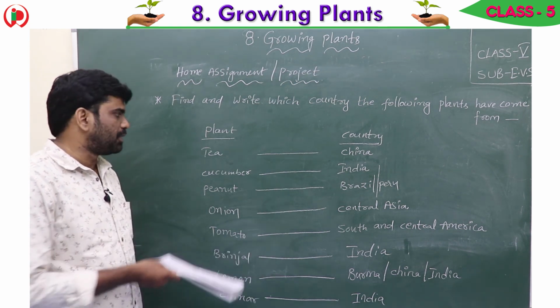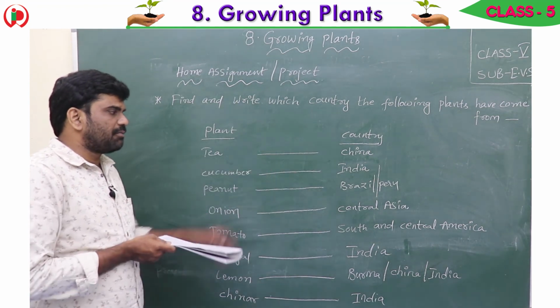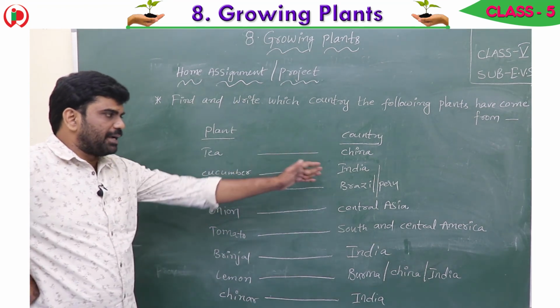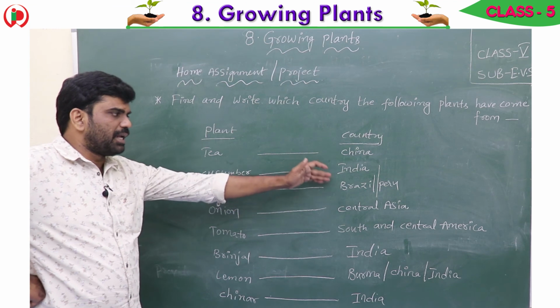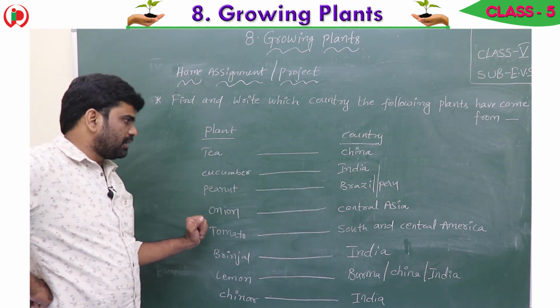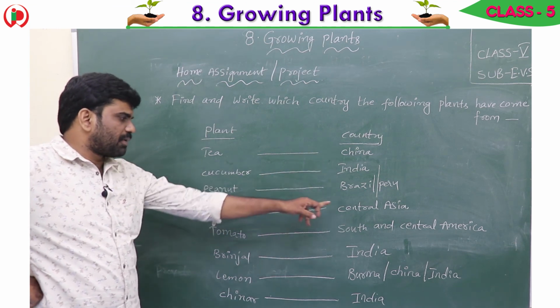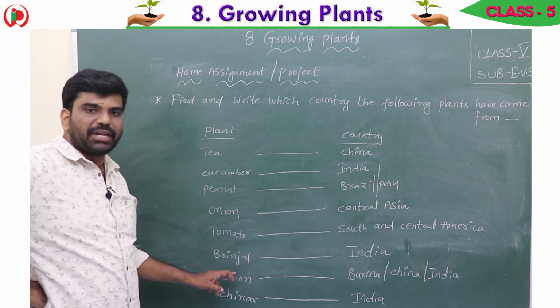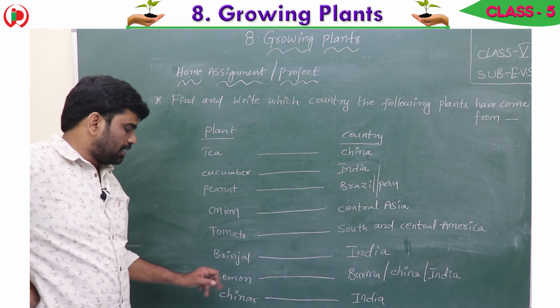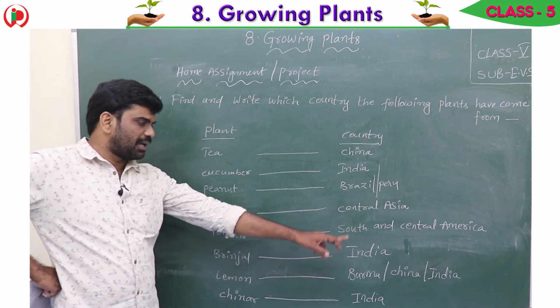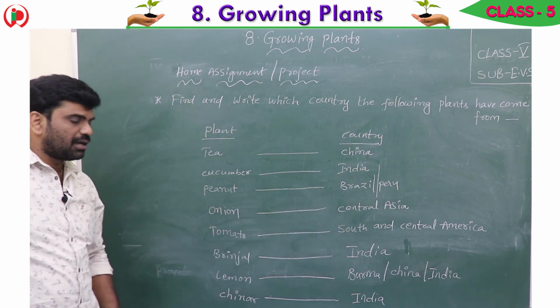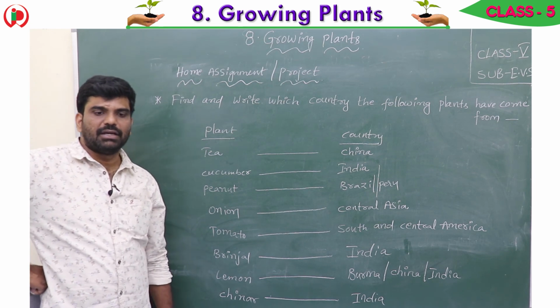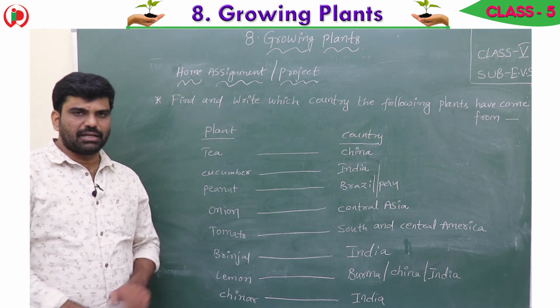So once again I repeat, tea has come from China, cucumber from India, peanut from Brazil and Peru, onion from Central Asia, tomato from South and Central America, brinjal from India, lemon from Burma, China and India, and chinar is from India. Okay, so this is the end of the workbook part, children. Thank you.